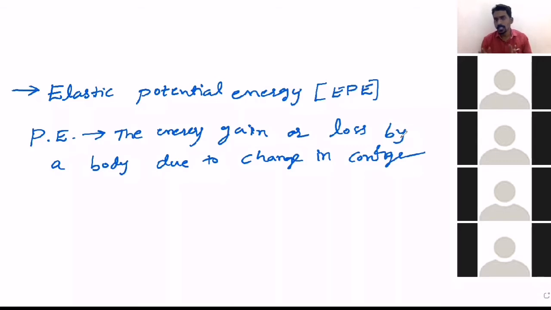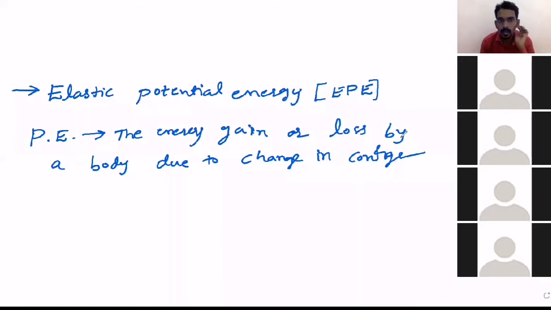For example, what is the meaning of configuration? Position should change. Suppose the pen is here. Look at my hand. Now I took it to another level. Now what did I change? Position. But to change the position, what do we have to do? We need to apply some force and displace the body.